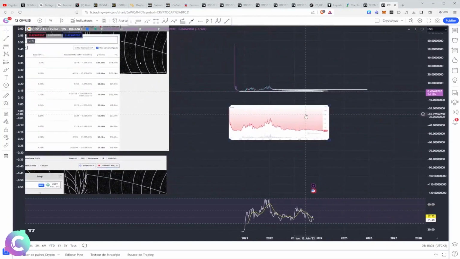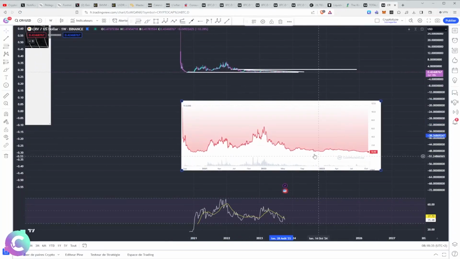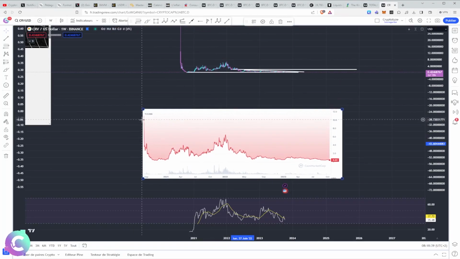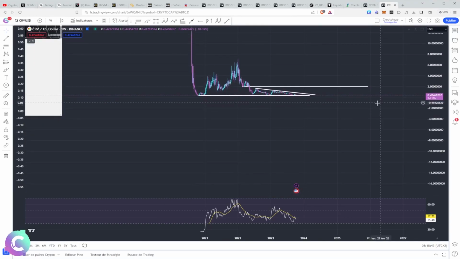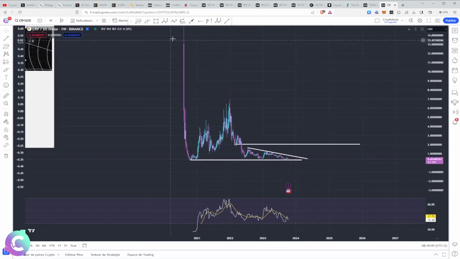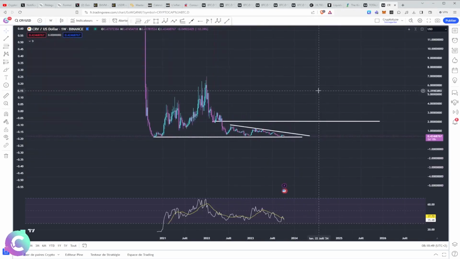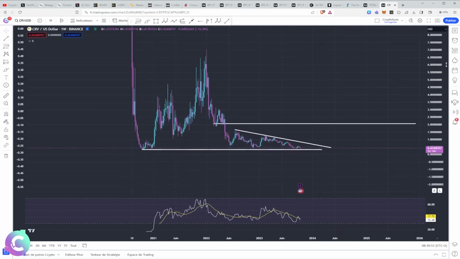So, we are going to attack the technical part, in which we also have to understand that we are not going to have all the data. We have a large part of the data, but sometimes a little bit of data is missing. So I left that in order to be able to compare. But nevertheless, here we still have a graph which is rather clean, in which we had an ATH which was colossal, but at launch, but with a liquidity which was really very good, so there's no point in looking at it. And for me, we have to take into consideration two things.